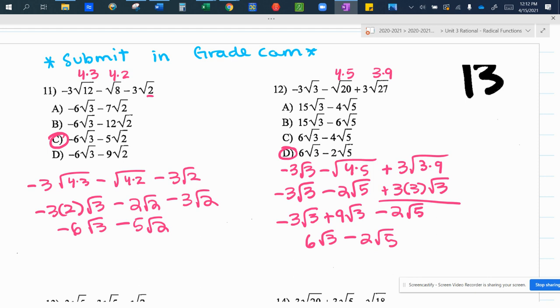So this might look a little confusing because we got 3 3's. One of them was already there. This one that we took out is the square root of 9, and this one has to stay. Does that make sense?